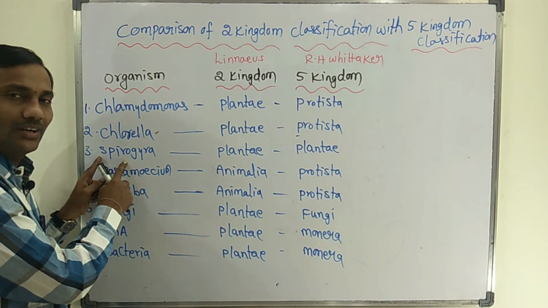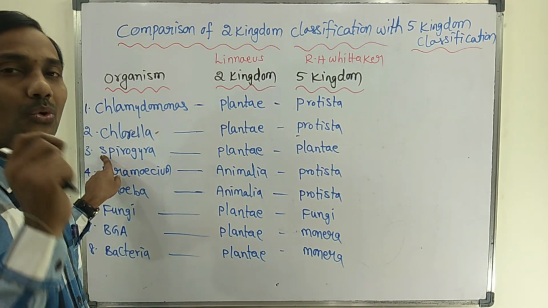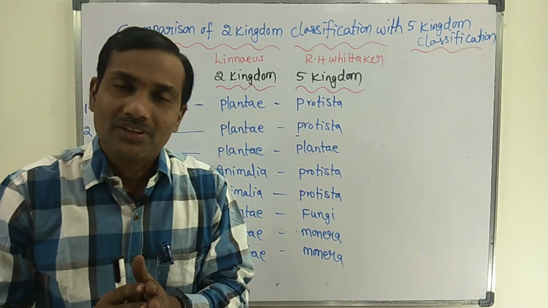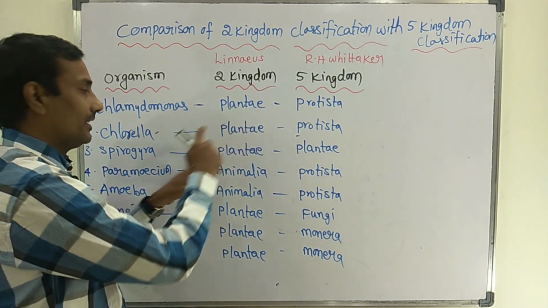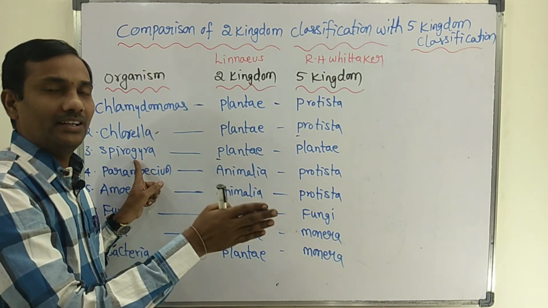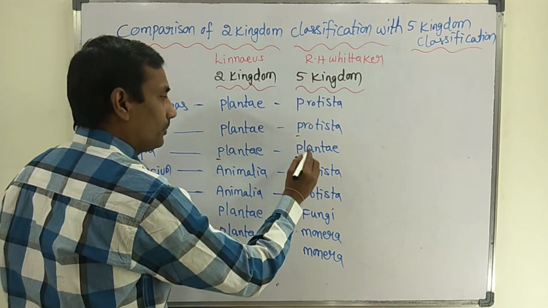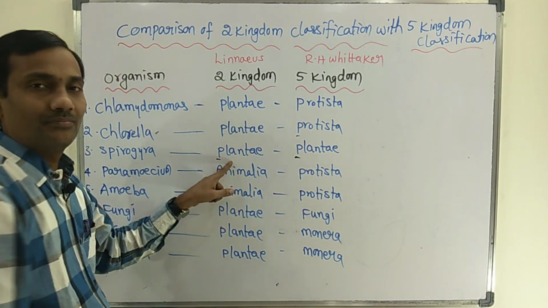Spirogyra is a multicellular filamentous chlorophyceae alga. It also consists of a cell wall, so it is placed in the Plantae kingdom. As a multicellular eukaryotic autotrophic organism, it is also placed in the plant kingdom by R.H. Whittaker, so the kingdom is the same.